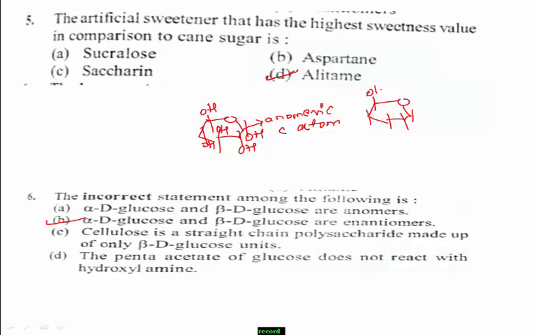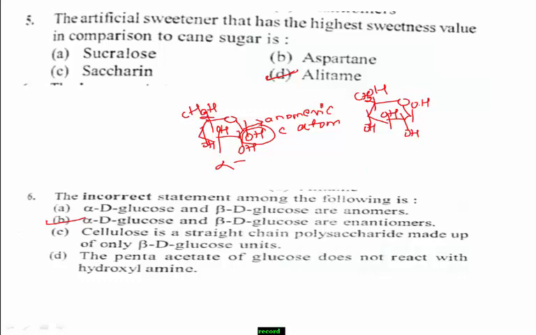Here I write the OH group. Usually this one is CH2OH, this one is also CH2OH, and here I write OH, here OH, here OH, and here OH. As here the OH group, meaning the hydroxyl group, is present below the anomeric carbon, therefore it is alpha D